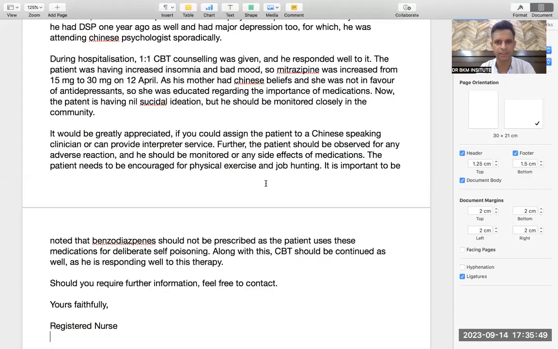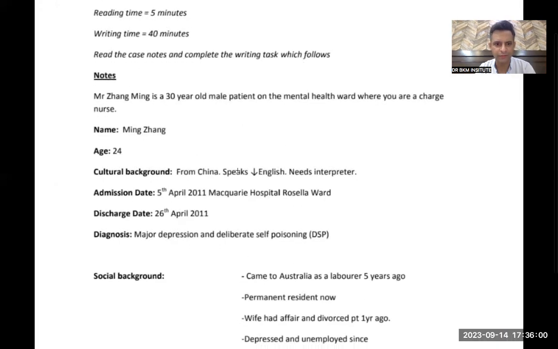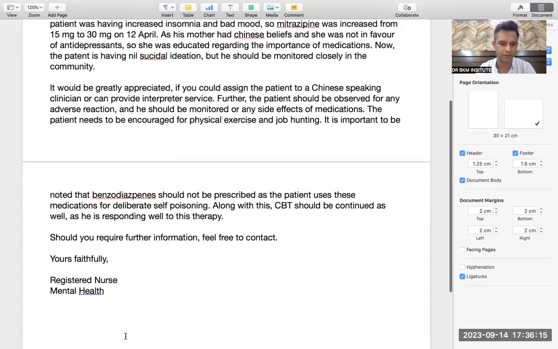Where were you a registered nurse? Mental health ward. Which hospital? Macquarie Hospital, Rosilla ward. Small things. Mental health ward.